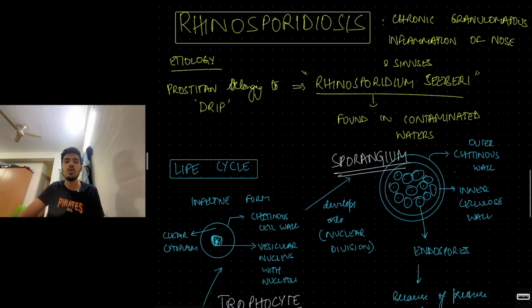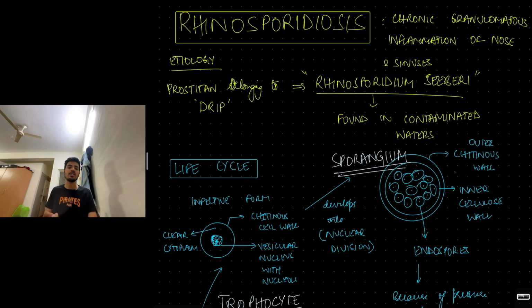Next, coming to rhinosporidiosis. Now, rhinosporidiosis is also a chronic granulomatous infection of the nose.